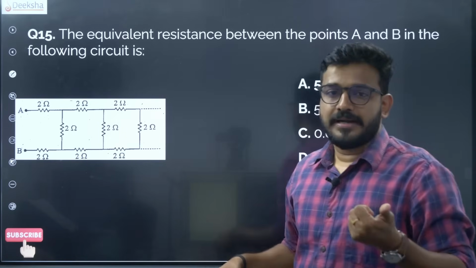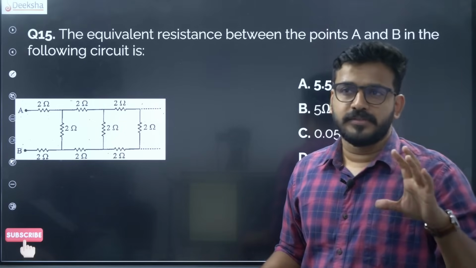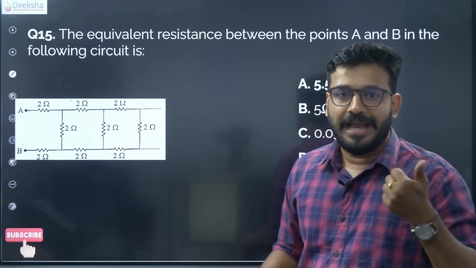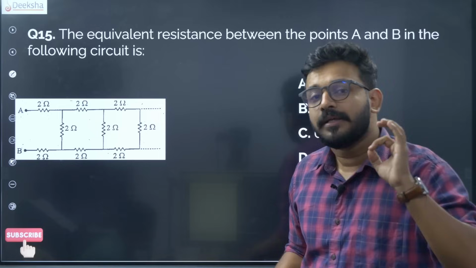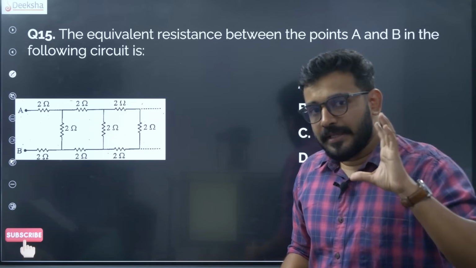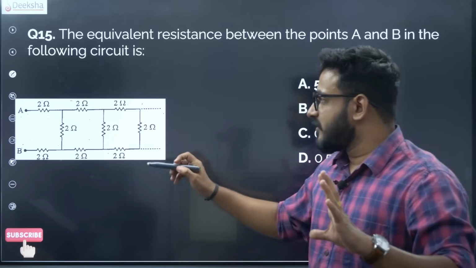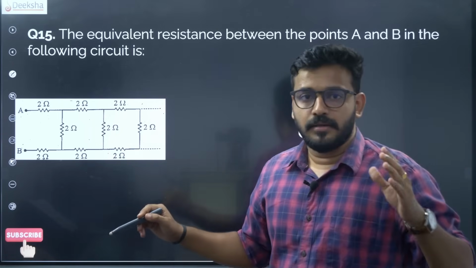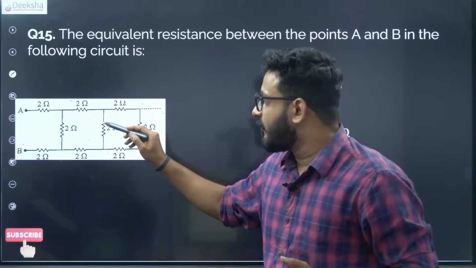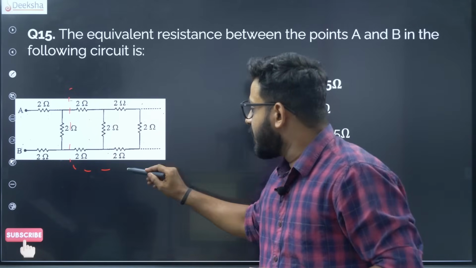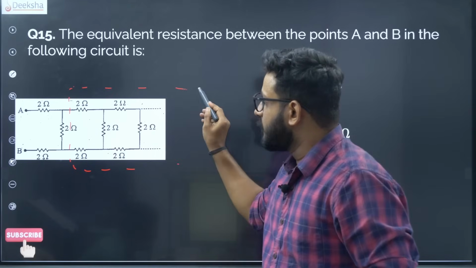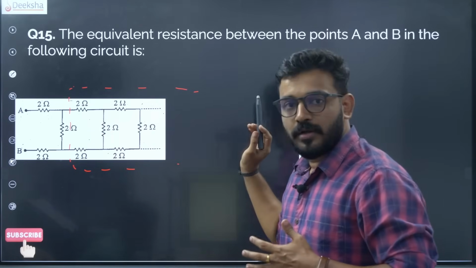So how to solve the ladder system? Let me just give you a very brief idea, because I am not sure how much this question can repeat in the 2024 KCET. But still, the idea here is to first of all identify the repeating pattern. So where is the pattern repeating from? The pattern is repeating from this point. So this pattern is repeating rightwards.